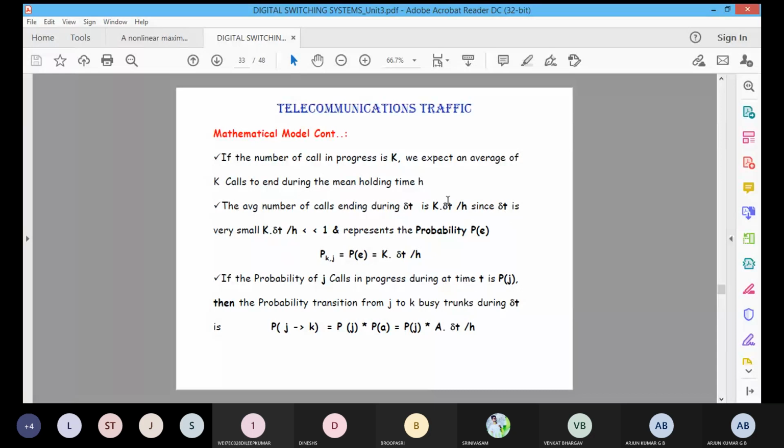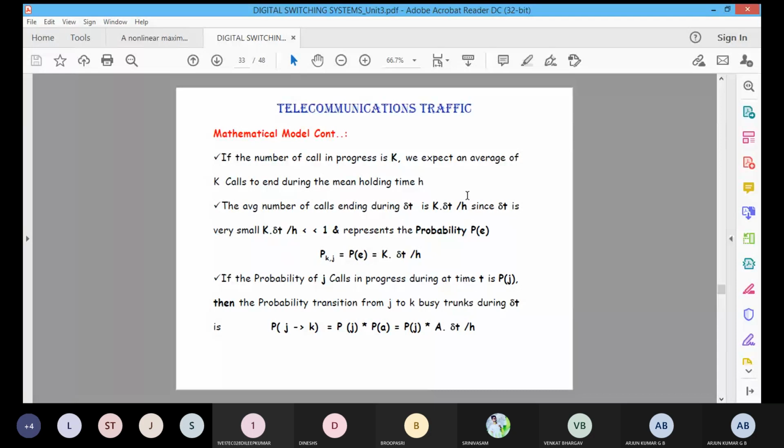Then you can also represent the probability. Initially it is in the higher state, then the calls end, terminate, so that the state decreases and comes to the J state. That is P of KJ, the transition probability.